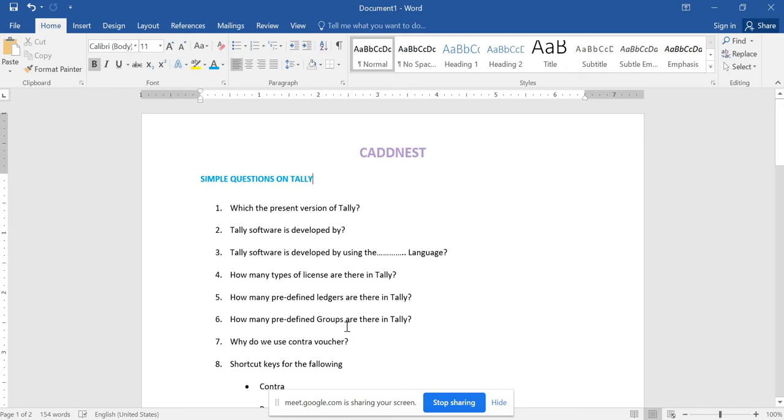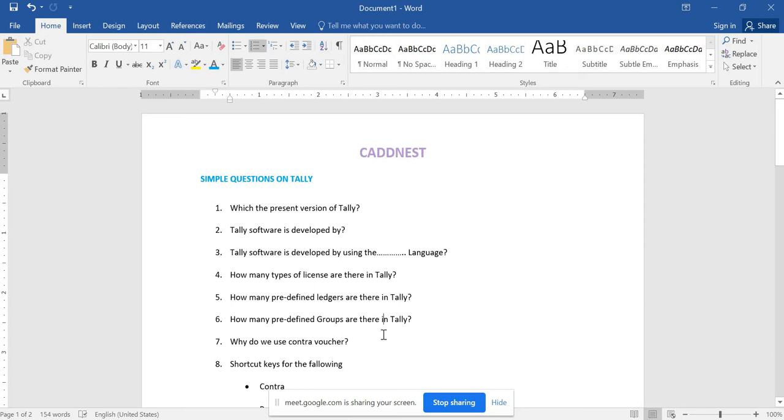And the next question is, how many predefined groups are there in TALLY? There are 28 predefined groups in TALLY, which are bifurcated into assets, liabilities, incomes, expenses, payables and receivables. All these things are divided by TALLY and they are inbuilt in nature. The number is 28. Under these groups itself, I have to list all the ledgers that I create.